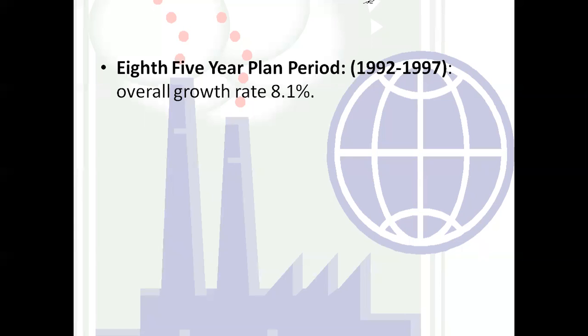So these are the measures; now let us look at the growth of the industrial sector. We start with point one, the eighth five-year plan. The period was 1992 to 1997. The overall growth rate for this eighth five-year plan was 8.1 percent. So this is the overall growth in this five-year plan.